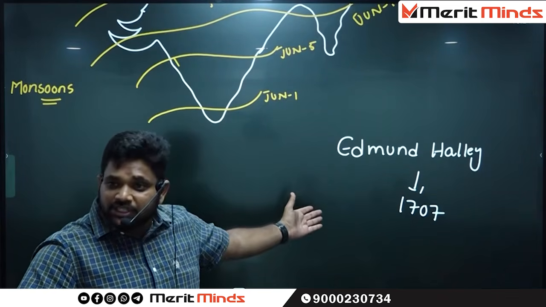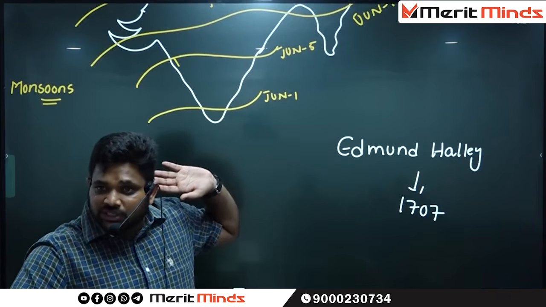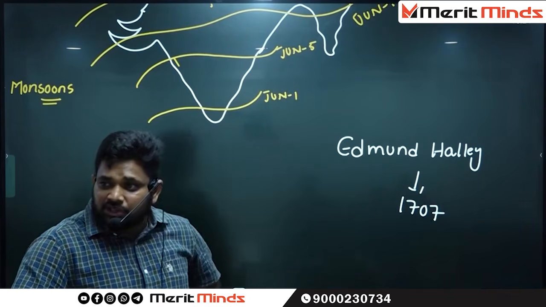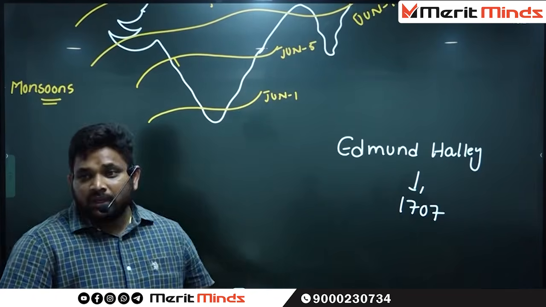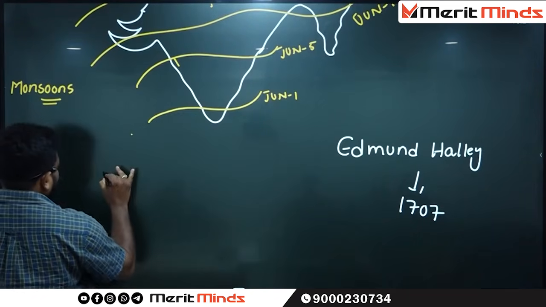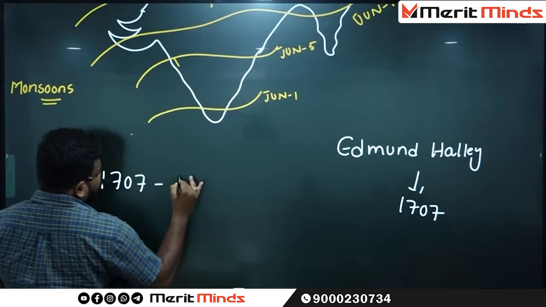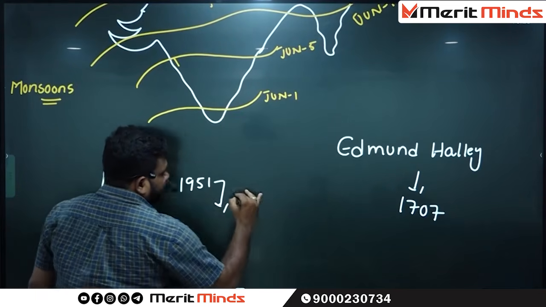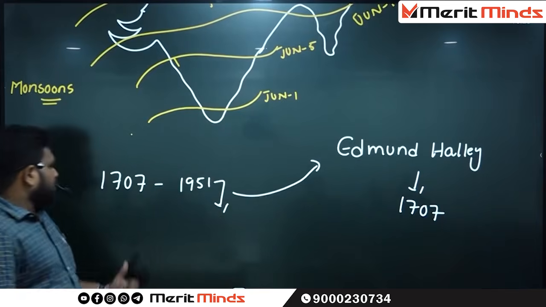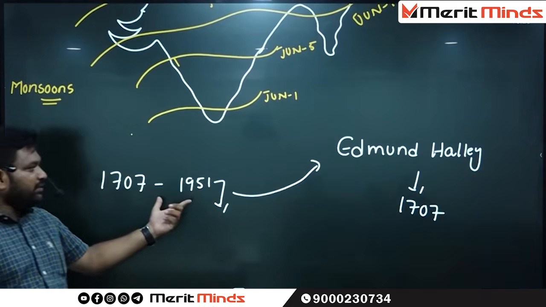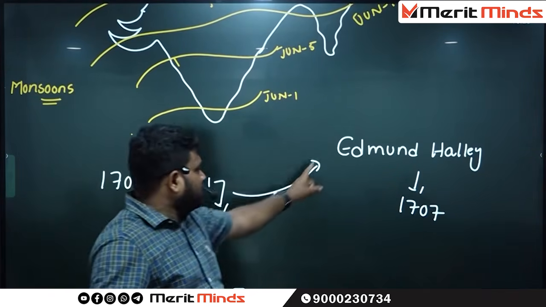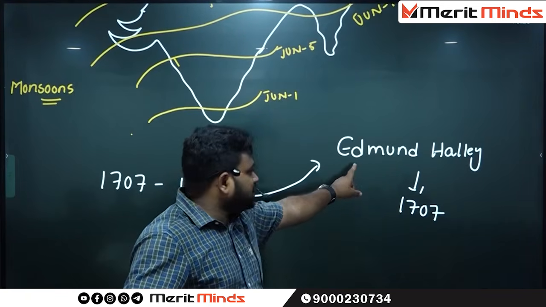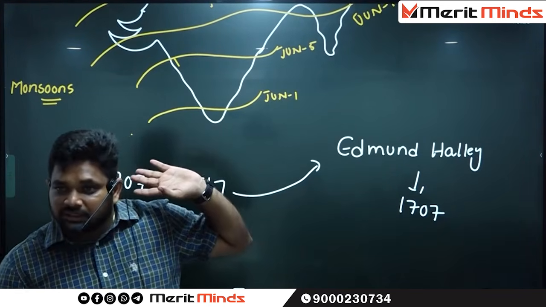When did he propound it? 1707. From 1707 till 1951, everyone accepted this theory without any doubt. Who is that personality? Edmund Halley.